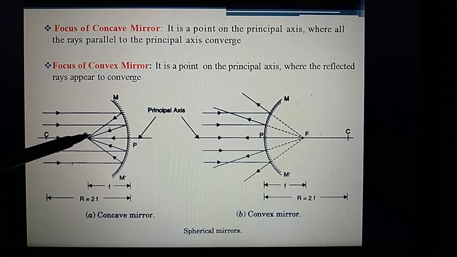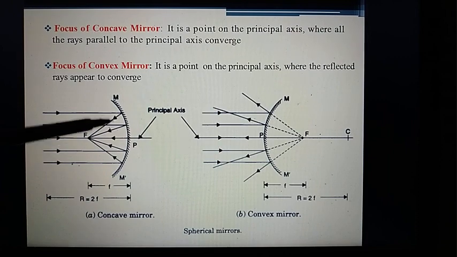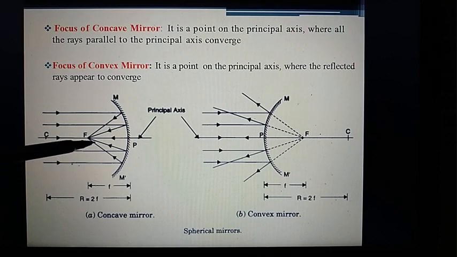From the focus to the pole, the distance is called the focal length. It is very important to know the focal length of any optical device. The focal length of an optical system is a measure of how strongly the system converges or diverges the light rays.